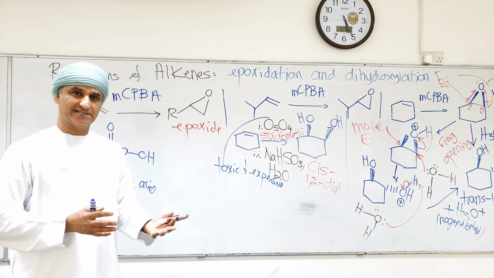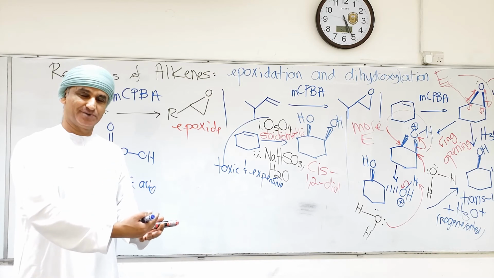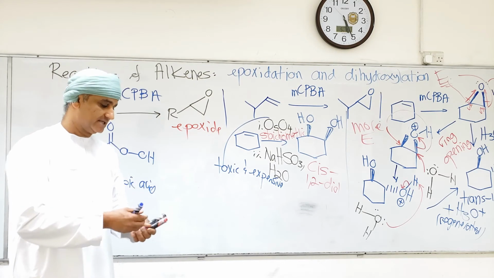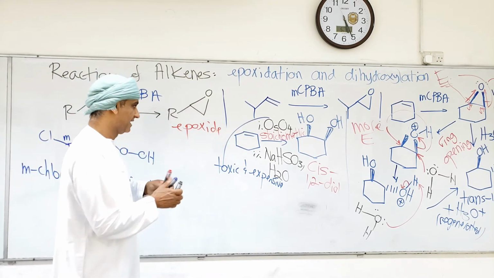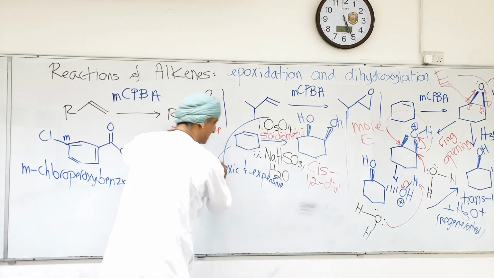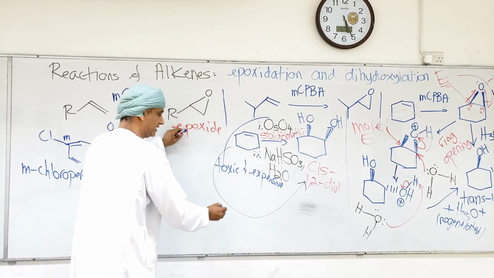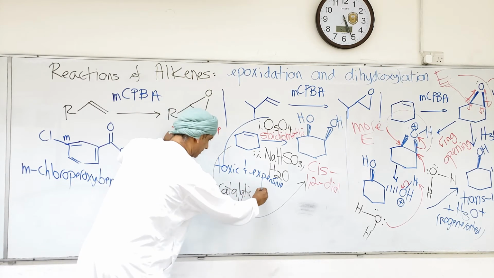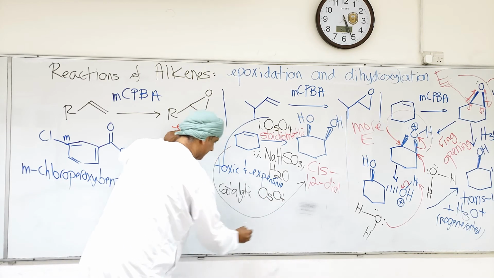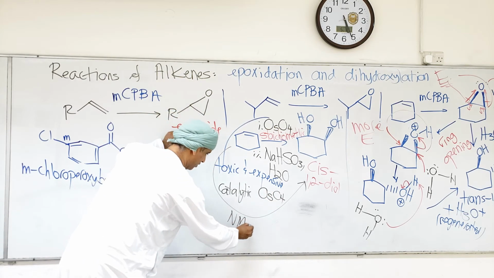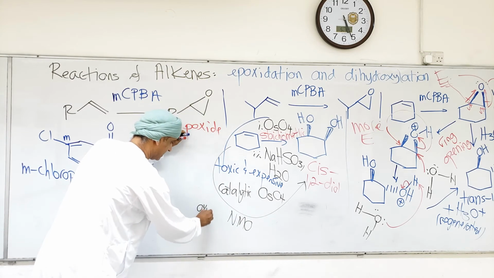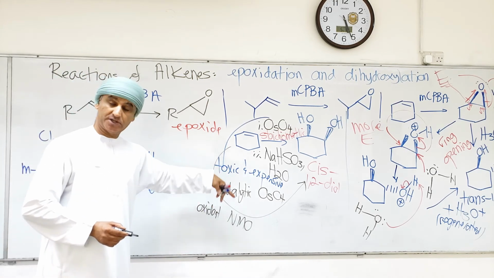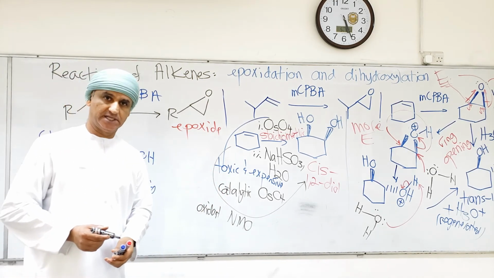But then if it's used in catalytic amount, an oxidant has to be used also with it, in order to reoxidize osmium back to the original oxidation state. So another version of this, to go from the cyclohexene or alkene in general to the cis-1,2-diol, is to use catalytic osmium tetroxide and an oxidant such as NMO. The idea for the oxidant is to reoxidize osmium back to the original oxidation state.